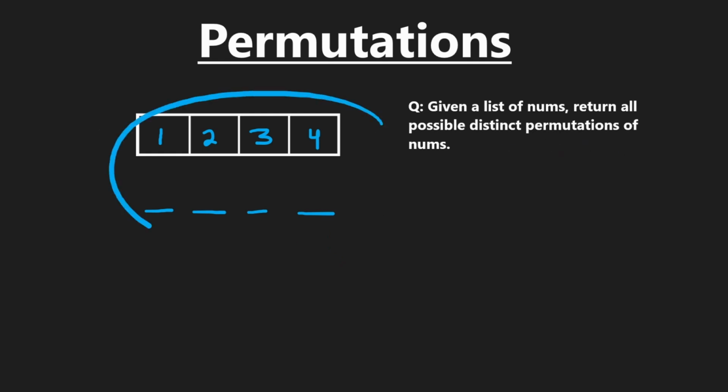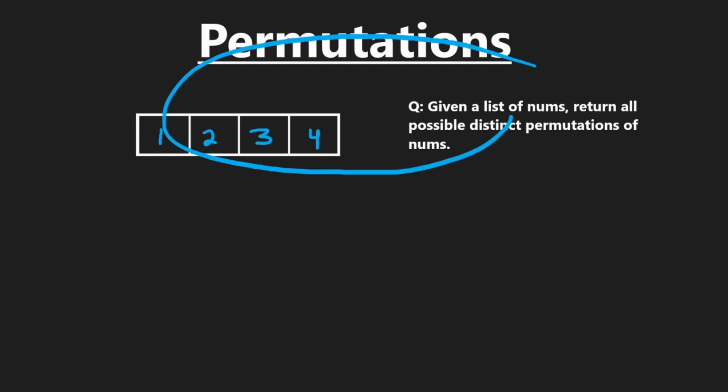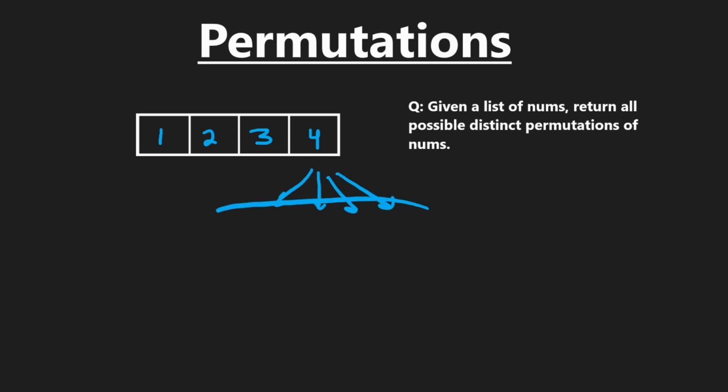So to create all permutations using backtracking is what I'm going to show you first, but actually you can also do this using an iterative solution as well, which I'll show you in a bit. But there's actually multiple ways of going about this, even thinking about it logically with a decision tree. One way to think about it logically is that for each layer, we're going to be choosing a position. So for the first layer of our decision tree, we're going to be choosing the first position. For the first position, we can have either 1, 2, 3, or 4.